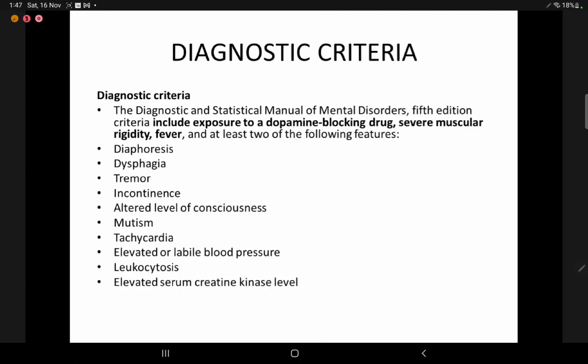So the diagnostic criteria of NMS: 3 have to be there, including exposure to a dopamine blocking drug, severe muscular rigidity, and fever, and at least 2 of the following: diaphoresis, dysphagia, tremor, incontinence, altered level of consciousness, mutism, tachycardia, elevated or labile blood pressure, leukocytosis, or elevated serum creatine kinase levels. We will take any 2 of these; however, all 3 of the primary diagnostic criteria have to be present.